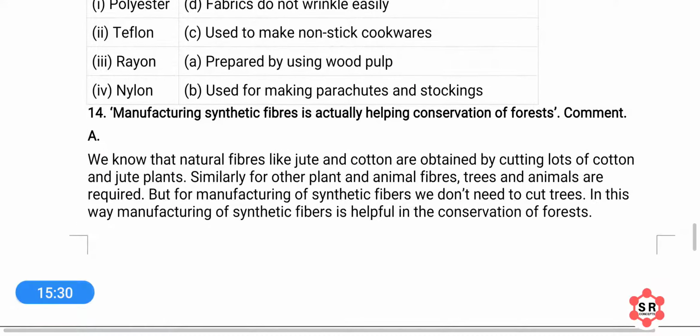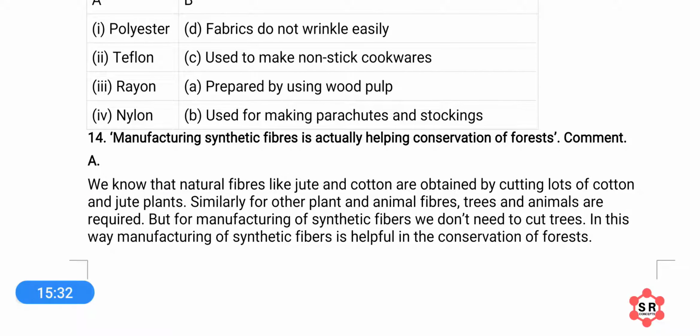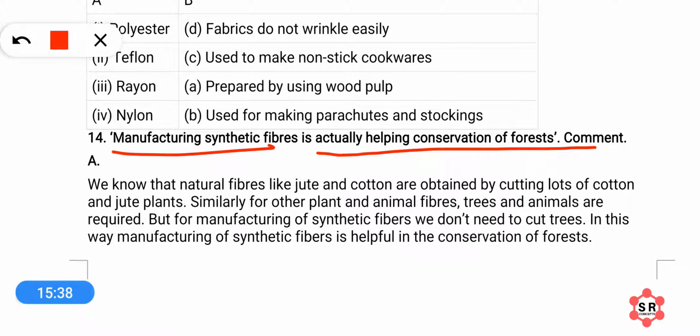Okay, next, manufacturing synthetic fibers is actually helping conservation of forests. Comment. So how is manufacturing of synthetic fibers helping us in conservation of forests? This is the question. The answer is that natural fibers like jute and cotton are prepared by cutting down the trees or plants of jute and cotton.